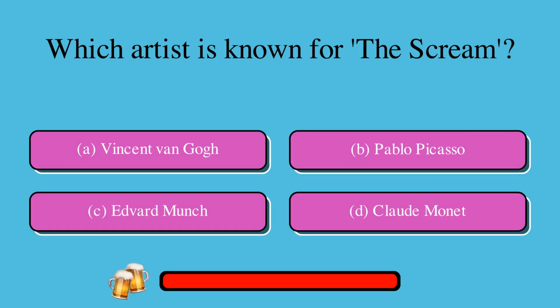Which artist is known for The Scream? A. Vincent van Gogh, or B. Pablo Picasso, or C. Edvard Munch, or D. Claude Monet? The correct answer is C. Edvard Munch.